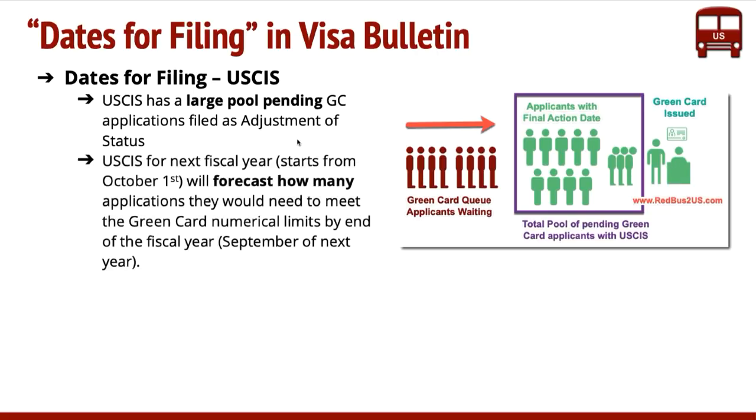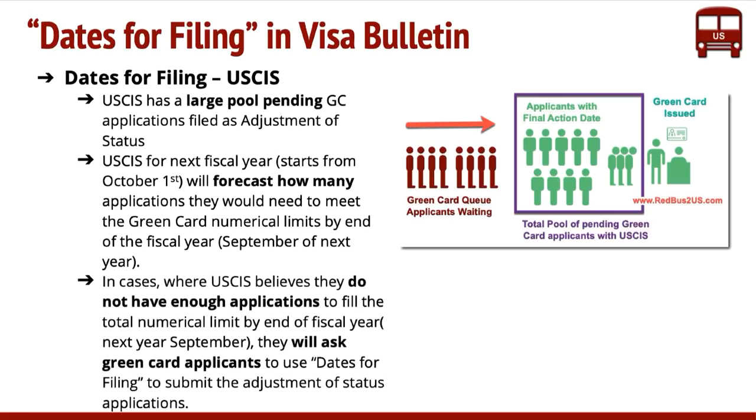Now, at the beginning of the fiscal year, which is on October 1st, they forecast how many applications they would need to meet the next fiscal year's demand for green card numbers. So basically, how many they would need by the end of September, so that this pool, what you see in the middle, is sufficient for them to issue the number of green cards. Because if they do not use up the green card numbers, especially for employment based, they will all be gone. So nobody wants to lose green cards. That's why they do everything they can to get that correct pool of applicants there, right?